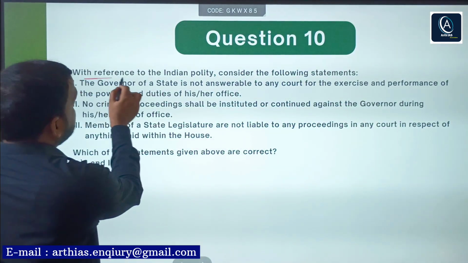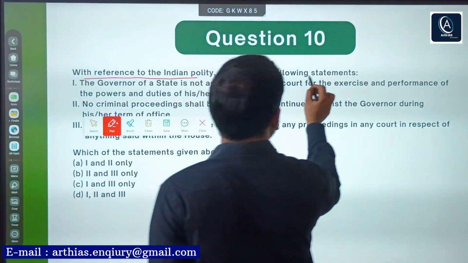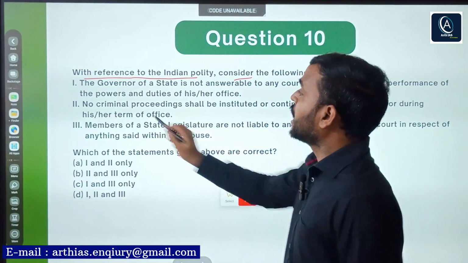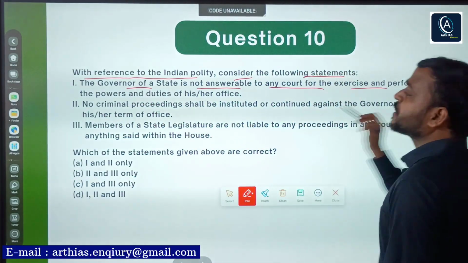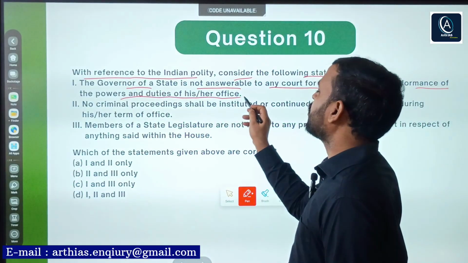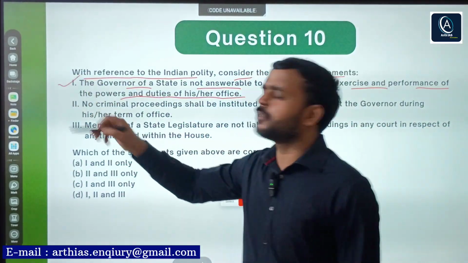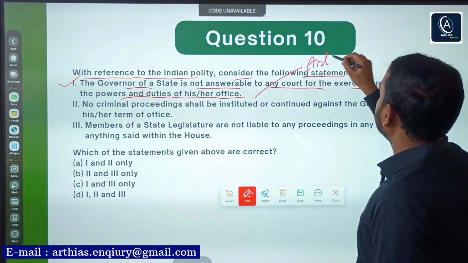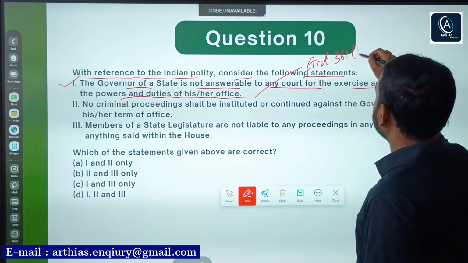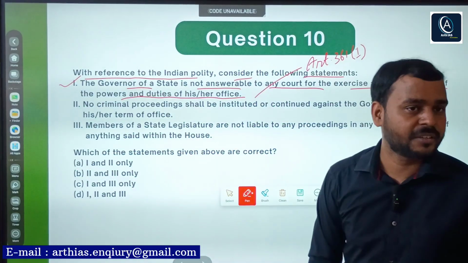So it says, with reference to Indian polity, consider the following statements. The governor of a state is not answerable to any court for the exercise and performance of the powers and duties of his or her office. Very general statement, and we all know that, right? Under which article? Article 361, clause 1. Immunities to the governor of a state.